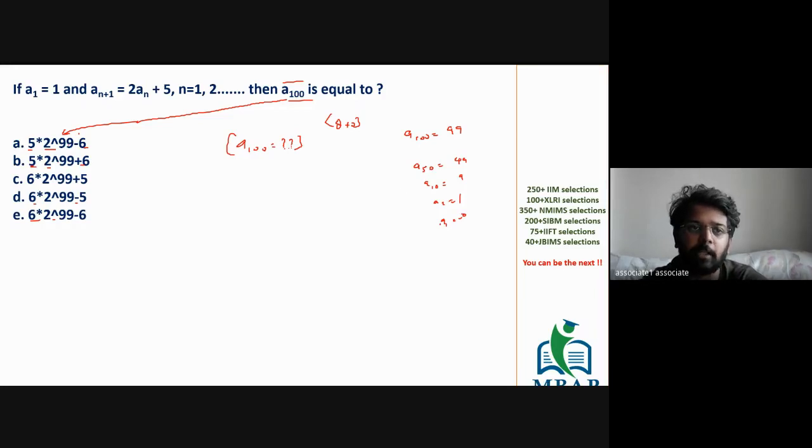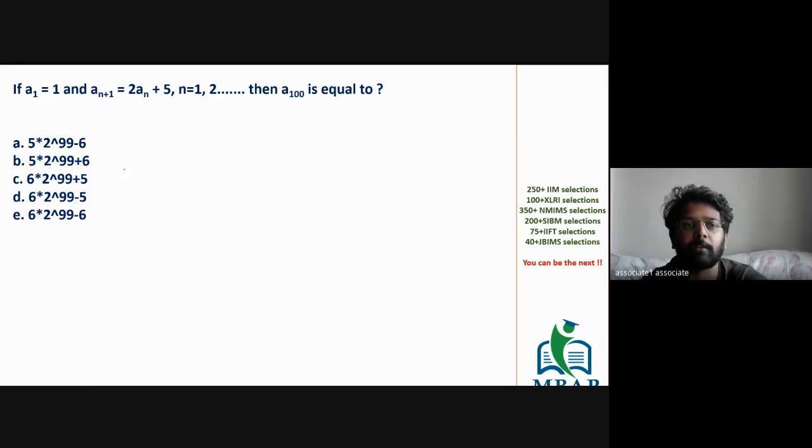So I'm going to change the value of exponent in accordance with the value which I'm finding. If I have to find A2, I'll mark the exponent as 1. If I want A1, I'll mark the exponent as 0. All of you got this logic? So I'll rework all the 5 options.